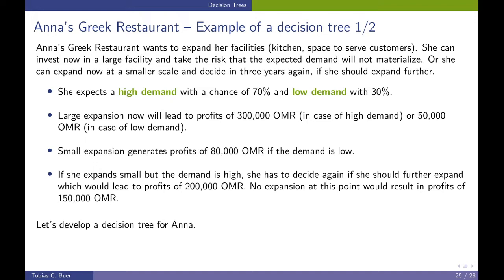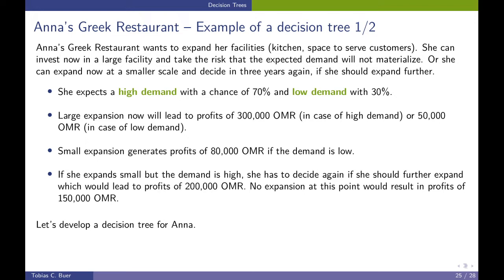If she expands small today, the profit will be 80,000 if the demand is low. If she expands small today, but the demand actually is high, she can decide again in the future, in 3 years, if she should expand again, then this would lead to a profit of 200,000 Omani Rial. If she decides to not expand, then in 3 years, the profit would be 150,000.